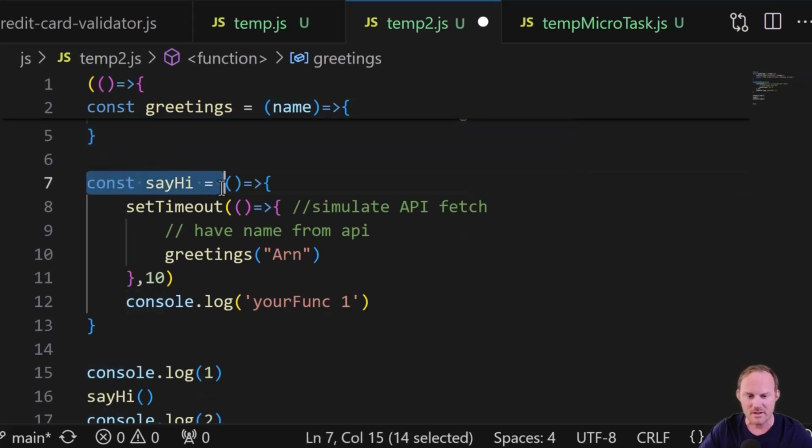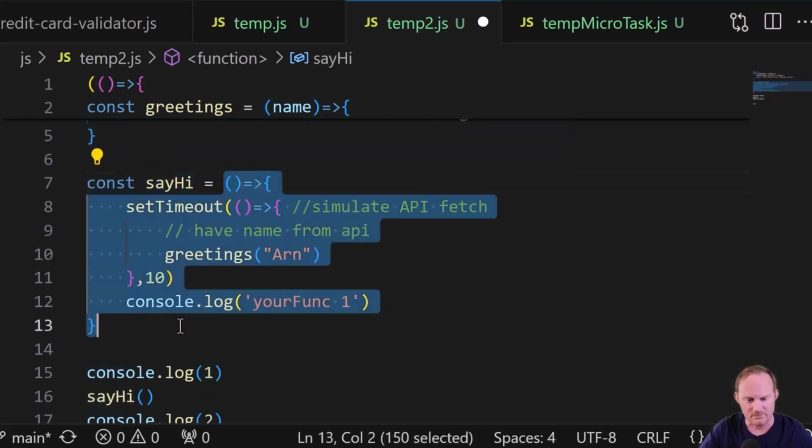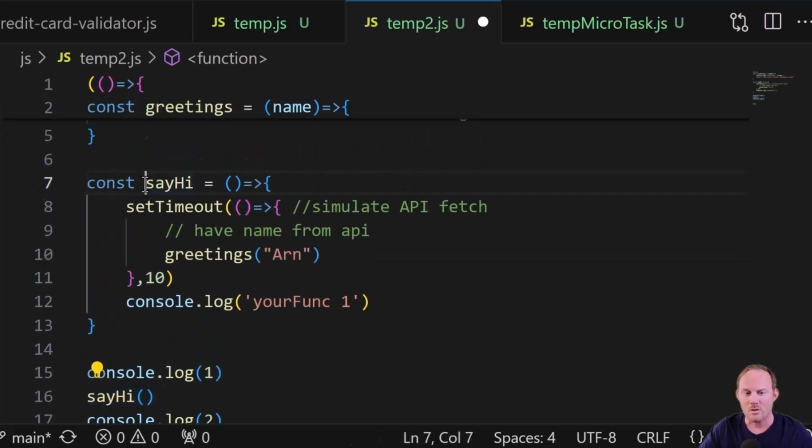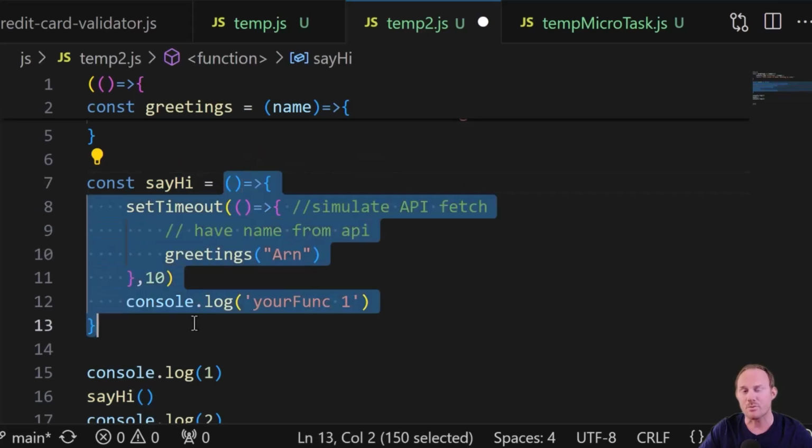Same thing here. We've got another function that gets registered. Here it is, right? Don't run it yet because it hasn't been run. Console.log1. This is synchronous code, so that'll get run immediately. Say hi. It will come up and, oh okay, I've got another function to put on the stack. So we now have two functions on the stack.